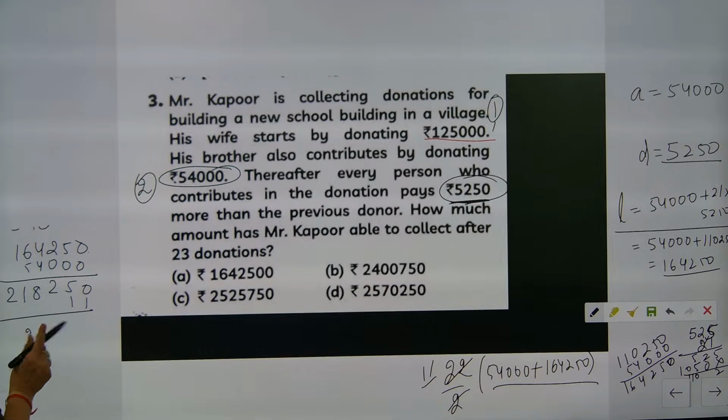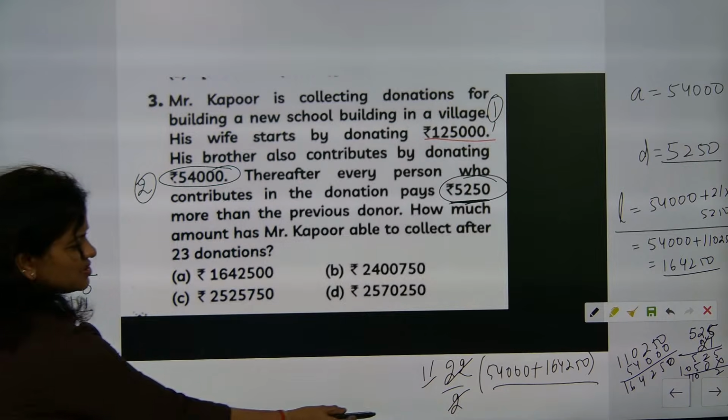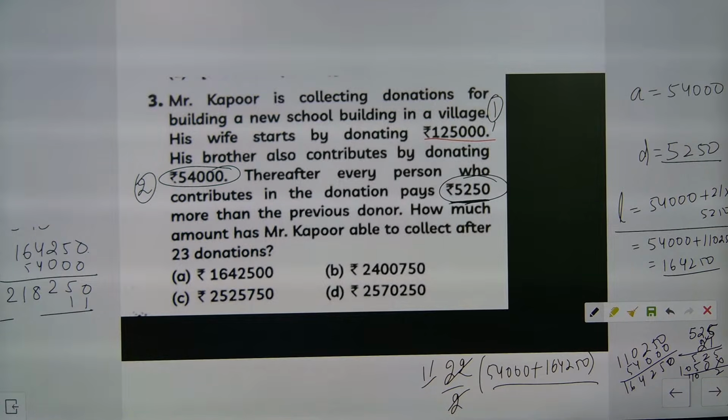Ma'am, I don't multiply, right? Yes, sum of 11. Right, that same. So that's what now, I'm going to write that. 218250 is, so approximately this amount is coming.